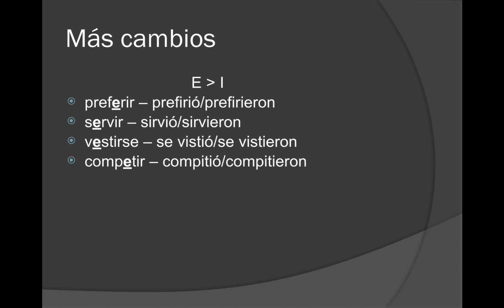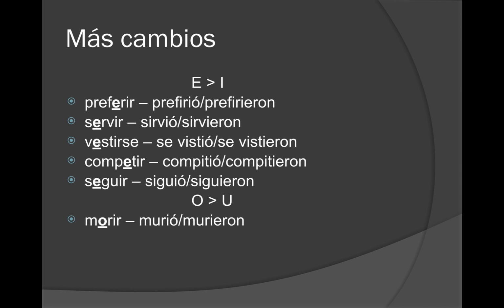Competir, compitió, compitieron. Seguir becomes siguió, siguieron. And then finally, there's one more besides dormir, which is going to be morir, murió, and murieron. Again, these changes are only happening in the third person form, and when I say third person, that's él, ella, usted, ellos, ellas, ustedes. If you can tell from the gerunds, if you remember, it was sirviendo, vistiendo, compitiendo, siguiendo, muriendo. So all of those stem changers happen at the bottom, while up top you would conjugate as normal.